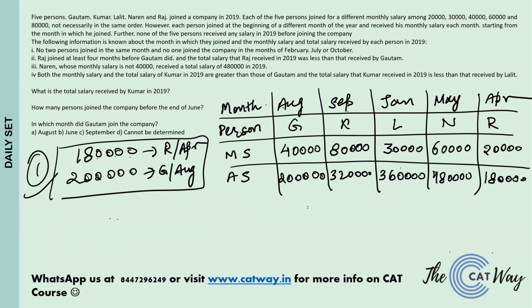Coming to questions. What is the total salary received by Kumar in 2019? That is going to be 3 lakh 20,000. How many joined the company before the end of June? So Lalit joined, Naren joined, and also Raj joined. So there are 3 people who joined before the end of June. So our correct answer is 3. And in which month did Gautam join the company? He joined the company in August.